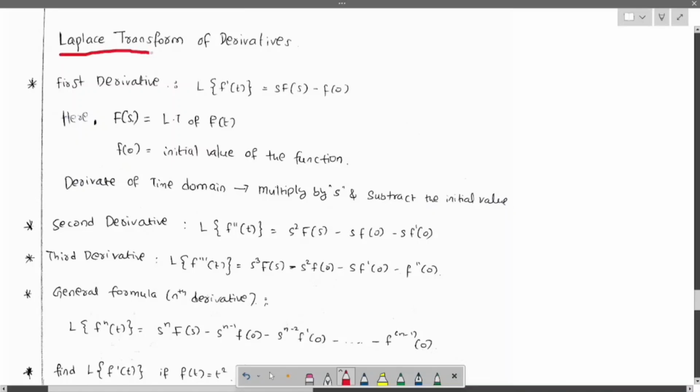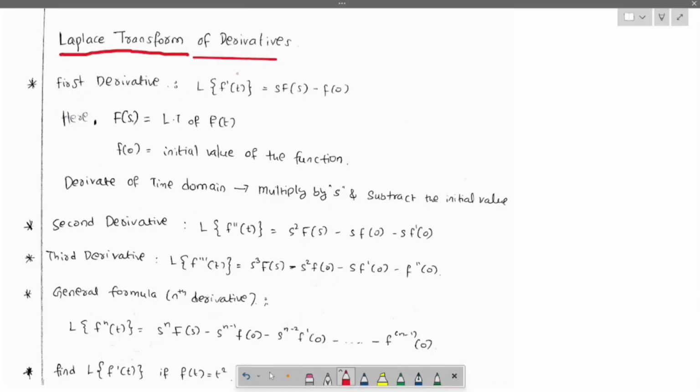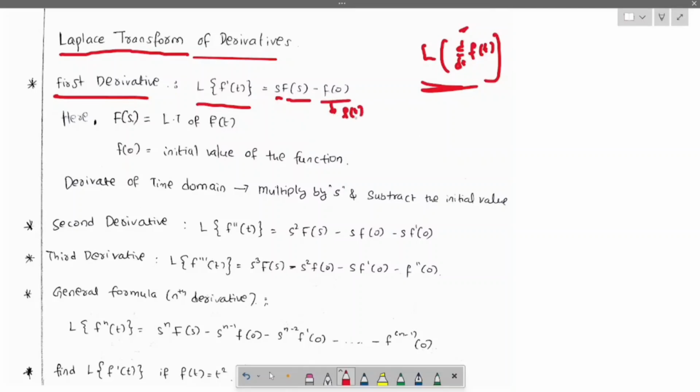Let us see the Laplace transforms of derivatives. So when we have Laplace of d by dt of f of t, how is the Laplace of this derivative solved? Let us see. Now let us go for the first derivative. Laplace of f dash of t equals s f of s minus f of 0. This f of 0 is in terms of f of t, where t is replaced by 0. Remember this thing.